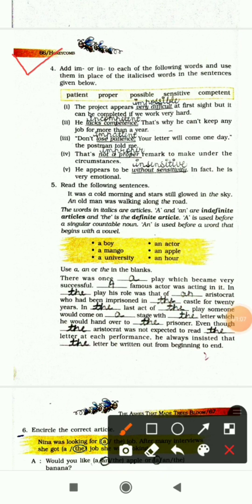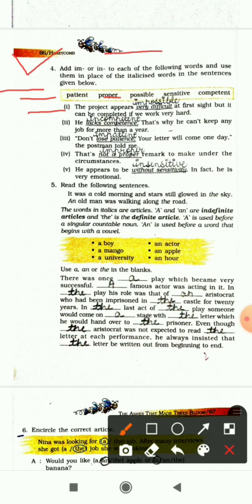Next is exercise 4. So we have done this in copy also. Add il-, im- or in- to each of the following words and use them in place of the italicized words in the sentences given below. So first of all, in the box some words are being given here. So we have to add il-, im- or in- to these words and write these words in place of the italicized words in the sentences. First sentence is: the project appears very difficult at first sight but it can be completed if we work very hard. So the italicized words are very difficult and we have replaced them with impossible.